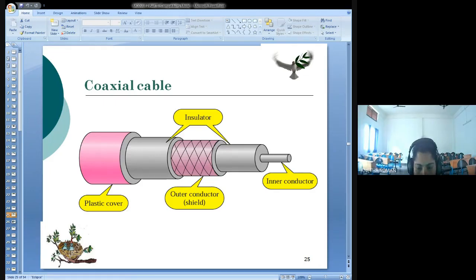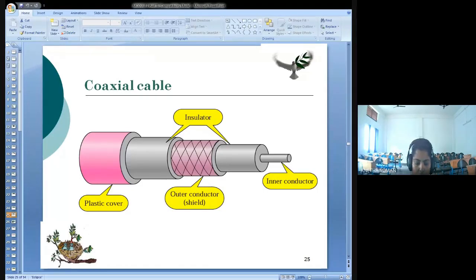And 4, what we are going to see now, the coaxial cable, and the fiber optic, some portion if I'm covering, that also register number 5 has to answer. So prepare for the class, and the slides I'll be sending to you today itself. So refer to those slides and study, read the textbook. It is from chapter 7 of 407, the physical transmission media. Okay, you can just go through it.